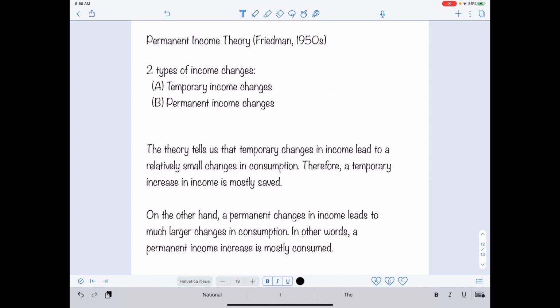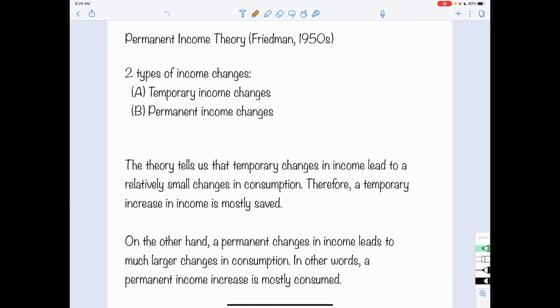So here we notice that if it is a permanent income increase, there is no incentive for consumption smoothing. Therefore, as a rational individual, we will choose to consume a large portion of the change. So this permanent income theory is more like a belief, and it is very simple. It says that a temporary income change turns out to be mostly saved, and a permanent income change will be mostly consumed. So this concludes the discussion of permanent income theory, and this is the end of today's lecture.